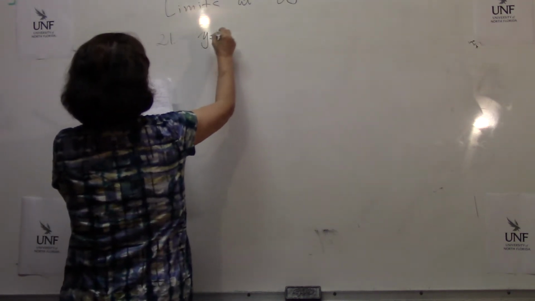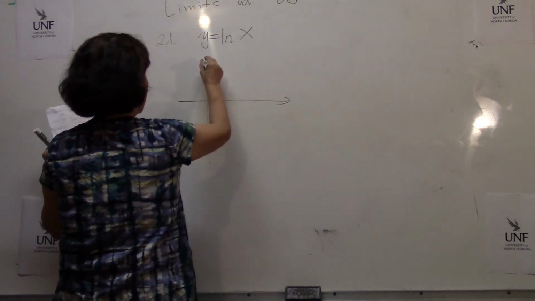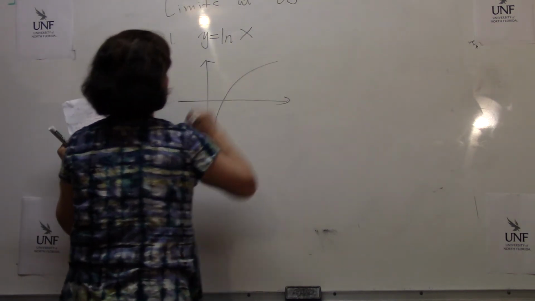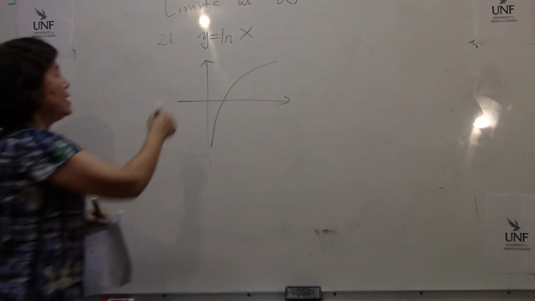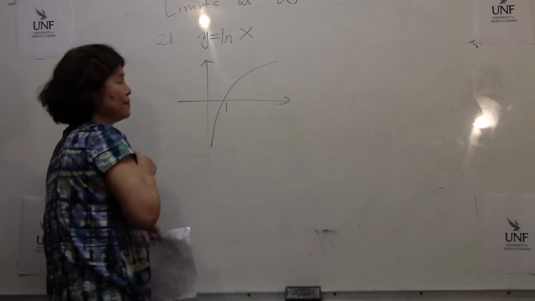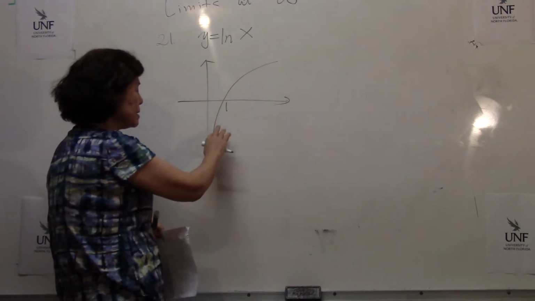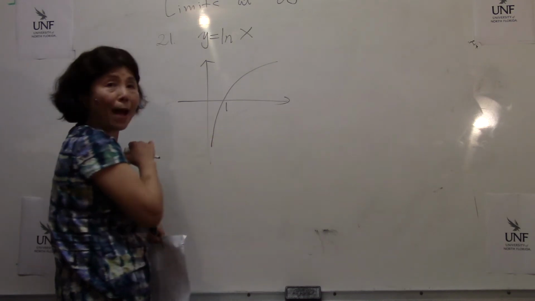Y equals ln x. Ln x is this. Okay? When x equals 1, y equals 0. So the x-intercept is 1. There is no y-intercept. Yes, this graph cannot touch the y-axis.